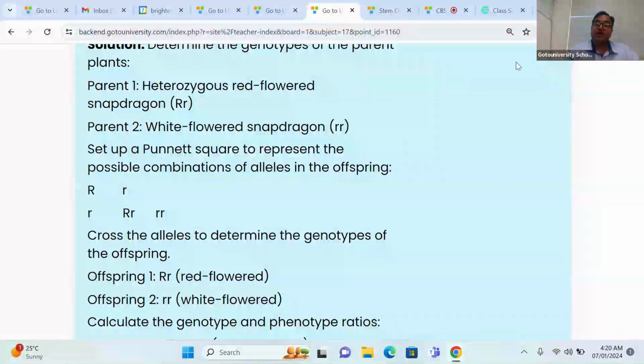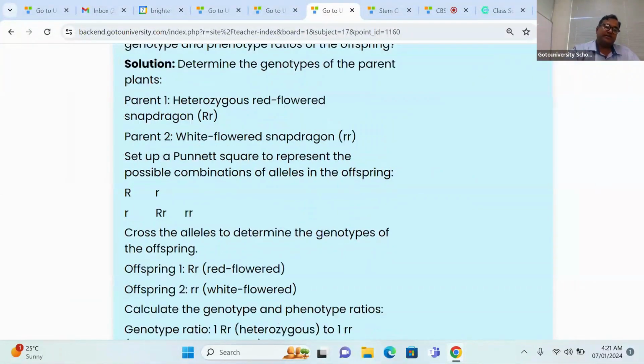The capital R and small r bring their characters together. That denotes incomplete dominance. What do you mean by incomplete dominance? The capital R brings half of its character and the small r brings half of its character in one particular progeny. So instead of red, we are getting purple color. That is the message we need to understand.